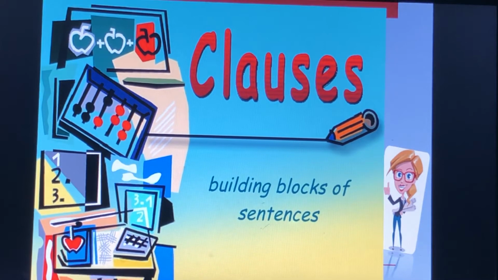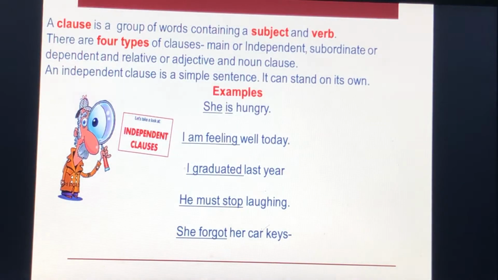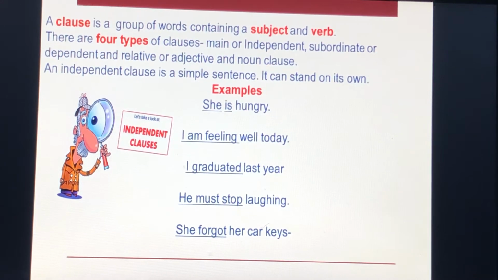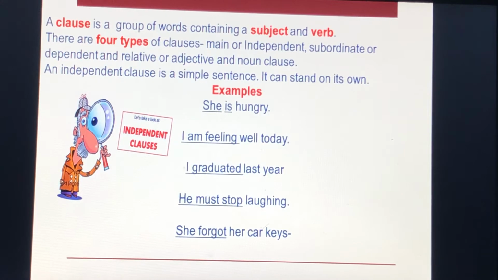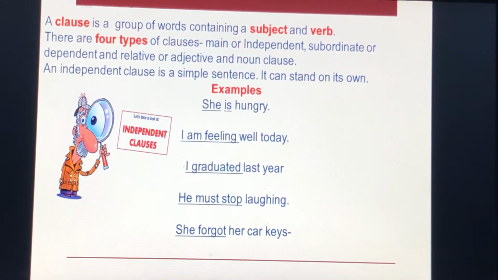Today we are going to learn about a clause and its types. So let's learn it with full enthusiasm. A clause is a group of words containing a subject and verb. There are four types of clauses: main or independent, subordinate or dependent, and relative or adjective and noun clauses.